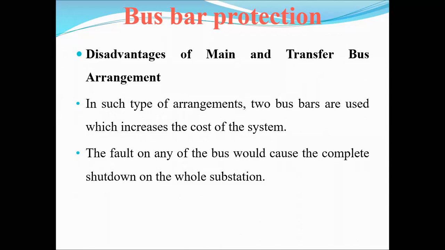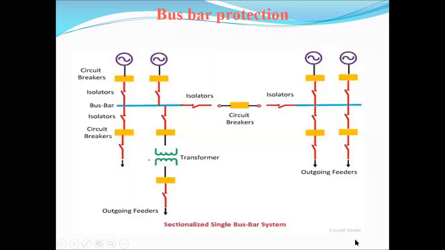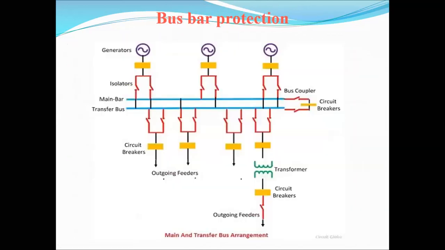Next, the fault of any of the bus couplers would cause the complete shutdown of the whole substation. Between the main and the transfer bus, we are using some bus couplers.